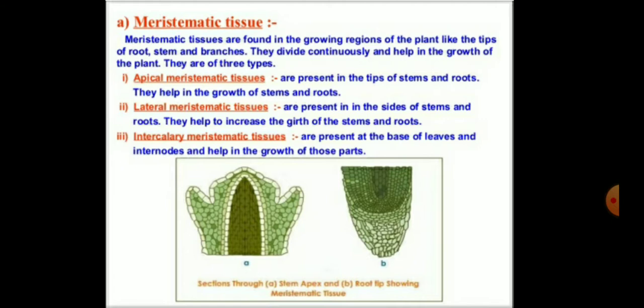The second type is the lateral meristematic tissue, which is present at the sides of the stem and the roots. It helps in increasing the girth of the stems and the roots. And the third type is the intercalary meristematic tissue, which is present at the base of the leaves and the internodes and helps in the growth of those parts. In this picture you can see the stem apex and the root tips showing the meristematic tissues.